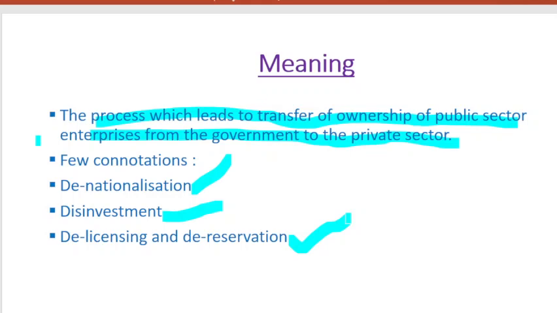So in that case, when the government is in power, it might be providing these subsidies. But if the government has followed the policy of dereservation or delicensing, at that time it may cut all the subsidies, no more subsidies. So this could be an example. That example applies in India. All the examples and explanations are in reference to our country.